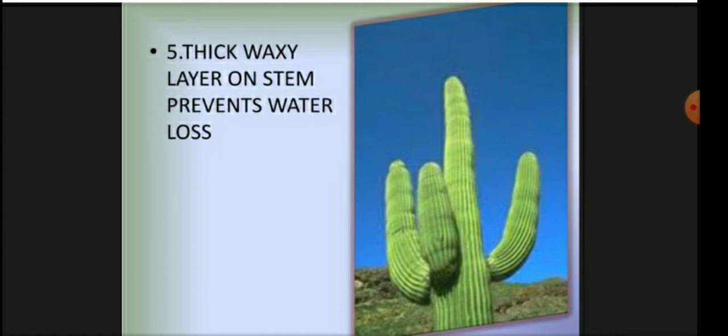So these are the examples of the adaptation of the cactus plants in their roots, stems, and leaves. Now we are going to discuss the adaptation of the desert animal.